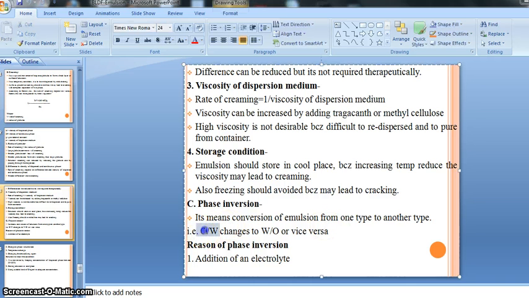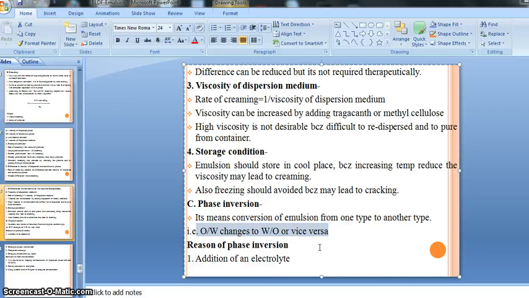One type to another type means OW changes to WO. So our OW emulsion changes to a WO kind of emulsion, or vice versa, that is, WO converted to OW. So in this way, that is phase inversion. This is the meaning of phase inversion, right? So I think we have a question: why does phase inversion happen?